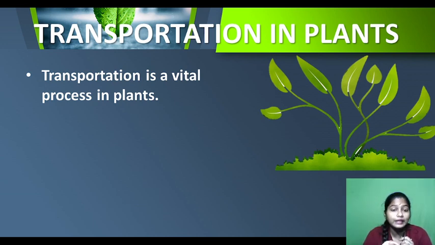Plants prepare their food in their food factories, that is, the leaves. These foods need to be transported to different parts of the plant. There is a certain mechanism by which plants transport all this material. This is called transportation. We will see by which organs or system they are transporting.